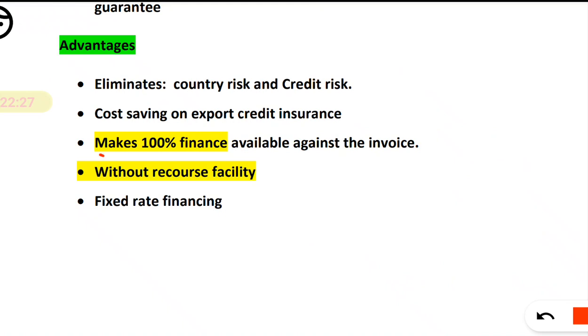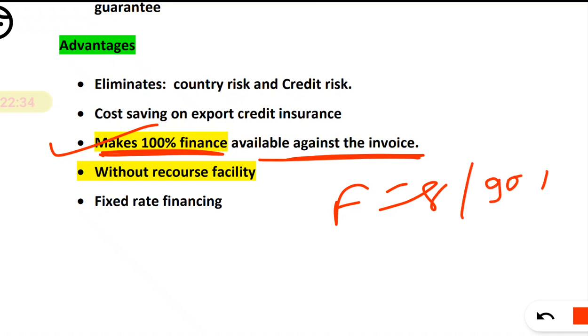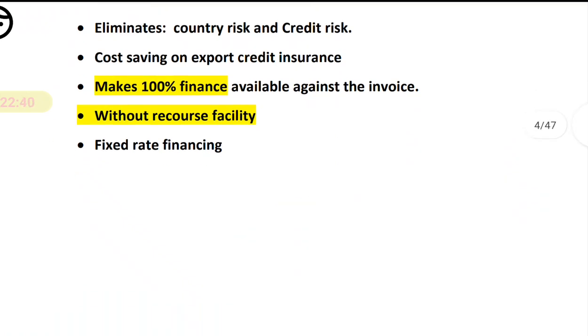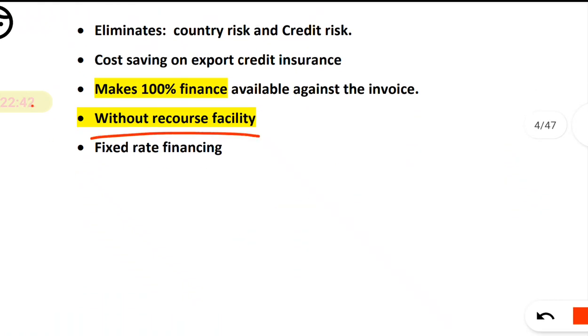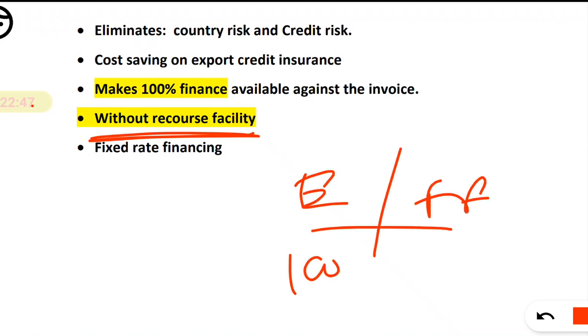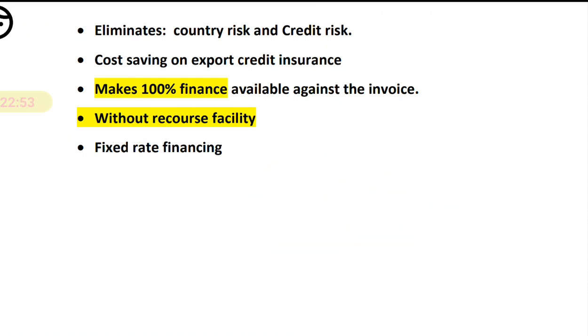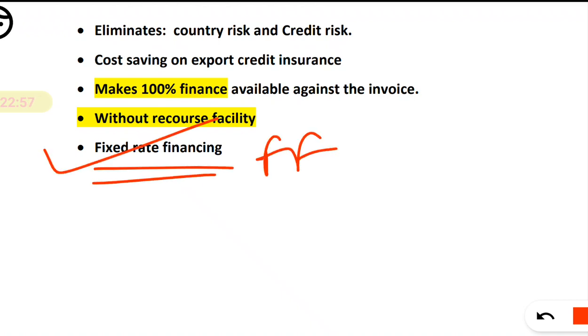Next, make 100% finance available against the invoice, right? In factoring up to 80 or maximum 90% is only allowed, but here in case of forfeiting you will get 100%. It is without recourse. So once the agreement between the exporter and the forfeiter has been done, he will receive the 100% finance, right? That's why the liability with the exporter is no more, and the benefit is there is a fixed rate of financing in case of a forfeiting, okay.